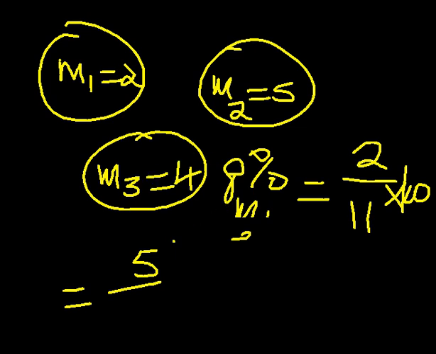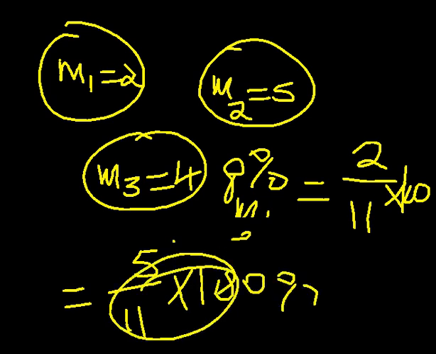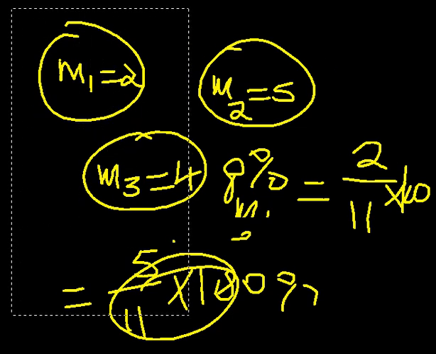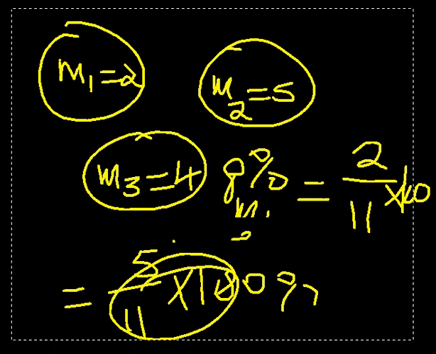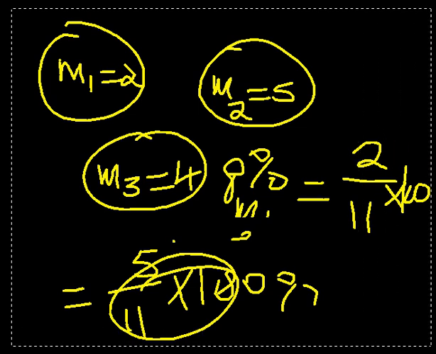We have 4 and 5, which is 9, and 9 plus 2 is 11. So the percentage mass for object 2 is 5 divided by 11 times 100%. So you'll be able to have the percentage mass object 2 is contributing towards the total mass of the 3 objects.